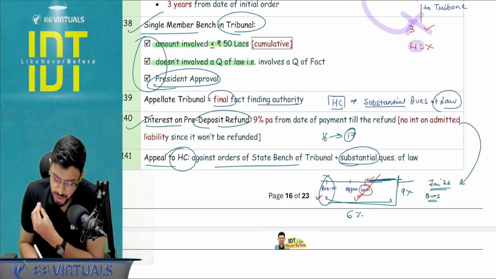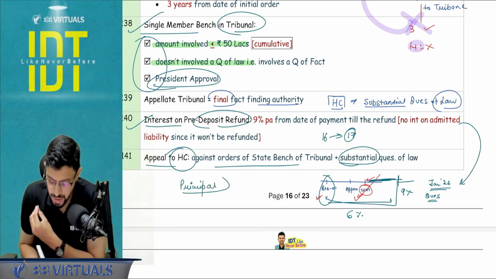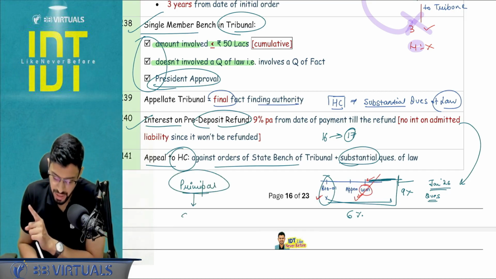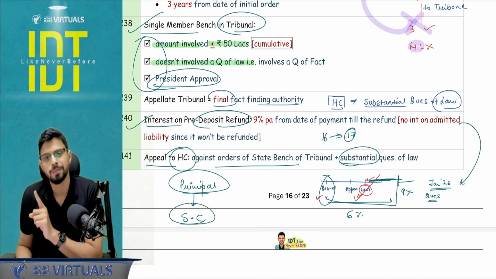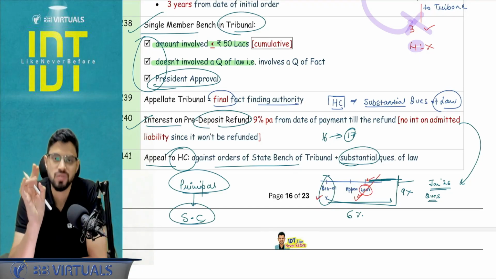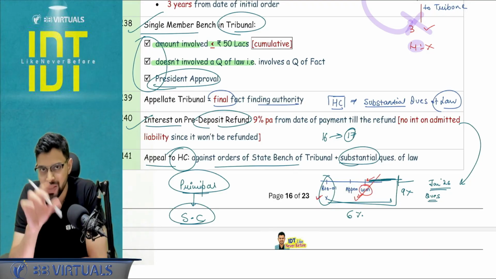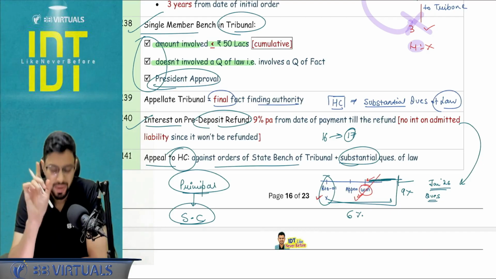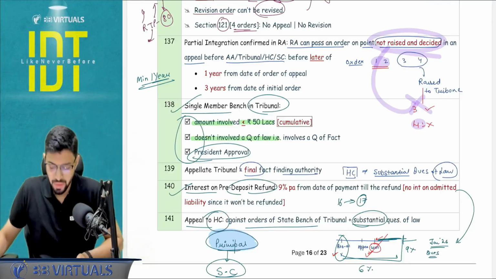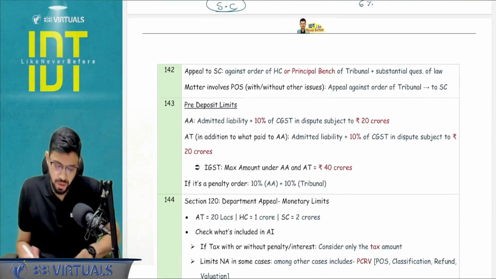And if the order is passed by the principal bench of the tribunal, in that case, the appeal is directly filed to the Supreme Court. And you just need to remember this, that matters of anti-profiteering involving ITC issue and place of supply: if the order involves at least one issue of the place of supply, then 100% it is going to be heard by the principal bench of the tribunal and not by the state bench. Is it clear? Okay, let's proceed. This particular point is done.